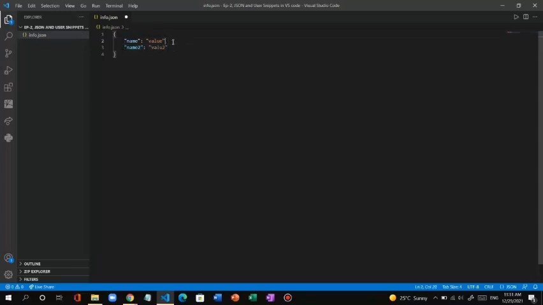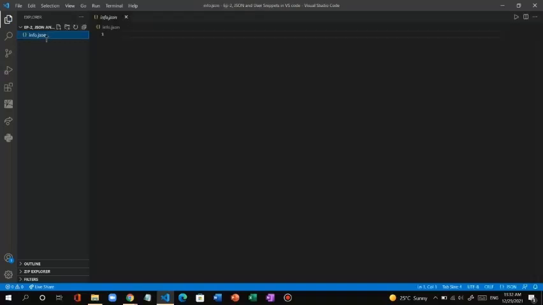And because there was no comma, it was considering this also as a value and it was giving us an error, and this colon was also error. Everything was error just because of only one comma. So now we know how to write JSON, what is JSON. So we'll move to the next topic, user snippets in VS Code.